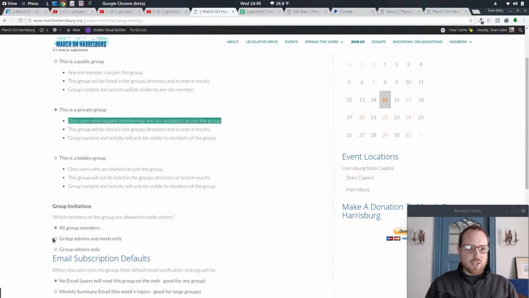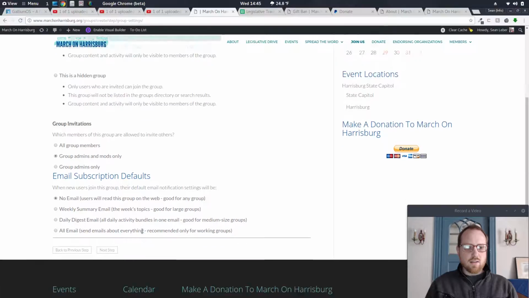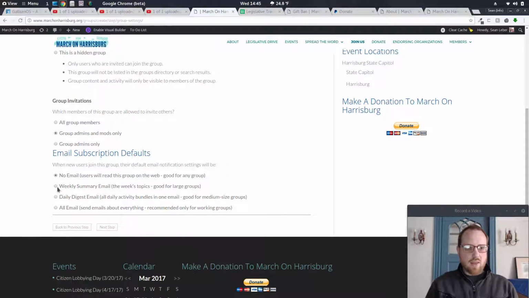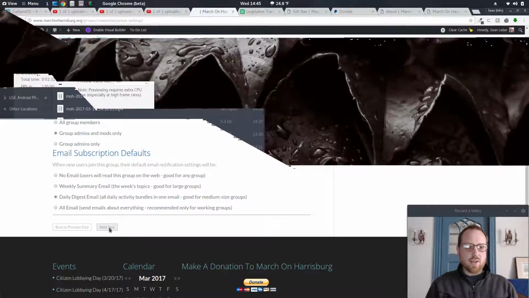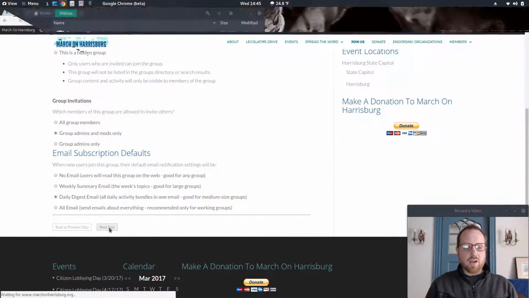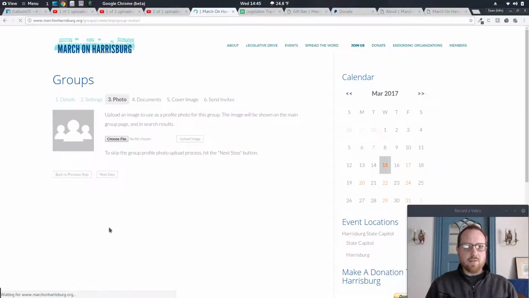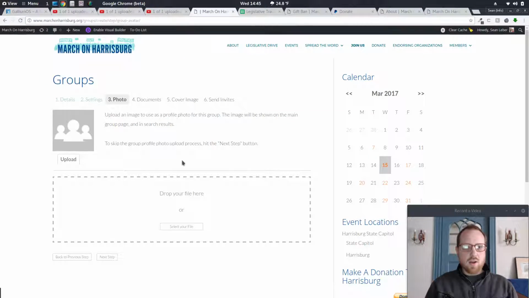And then I'm going to change it so that only group admins and mods can do the group invitations. And then I'm going to set it so that I get a daily digest of all activity. This is the default, so every person who's part of your group will get a daily digest of all activity in that group. Now, I'm still working on the formatting for that. That should hopefully be fixed at some point in the next week or so.